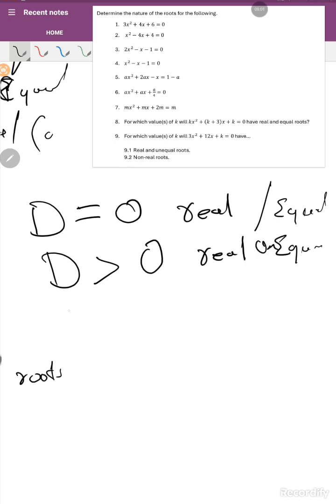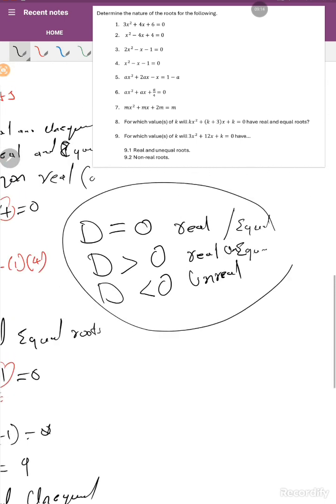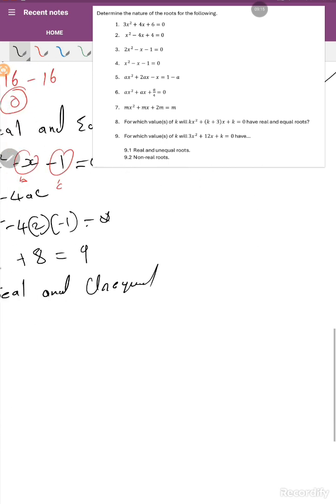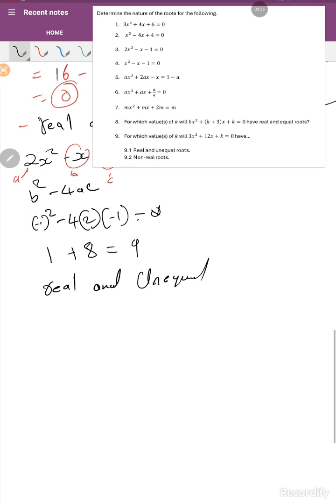If D is less than 0, the roots are non-real. You have to know these properties; they are very important. Because D is greater than 0, the roots are real and unequal.